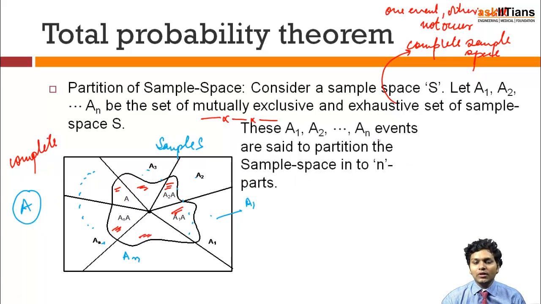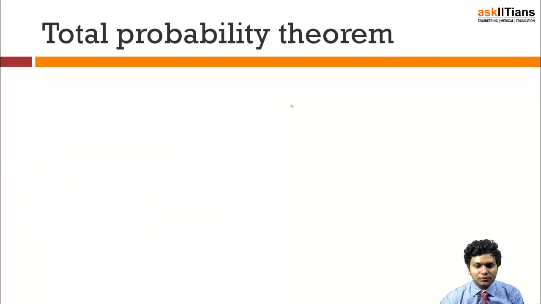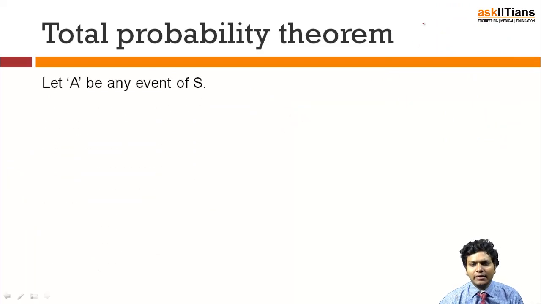And these events A1 till An are said to be the partition of the sample space into n parts. The total number of events into which you divide your sample space is known as the partition of the sample space. These words are most important because they tell you how to understand the crux of the total probability theorem. Now, let's move on to the mathematical consideration.